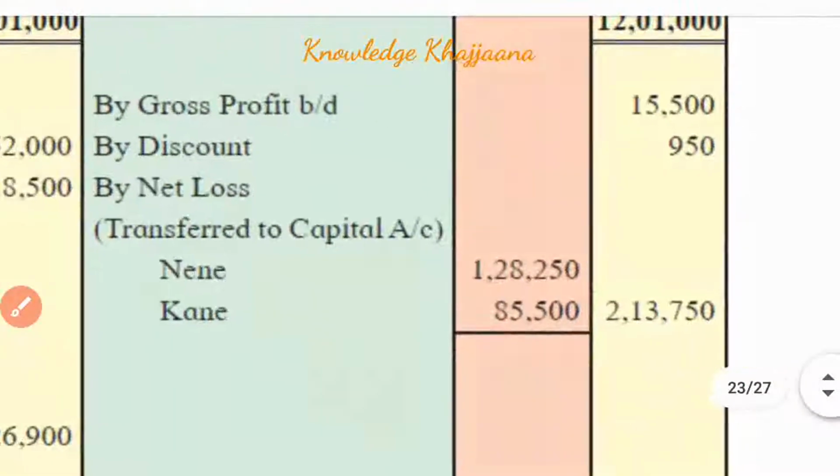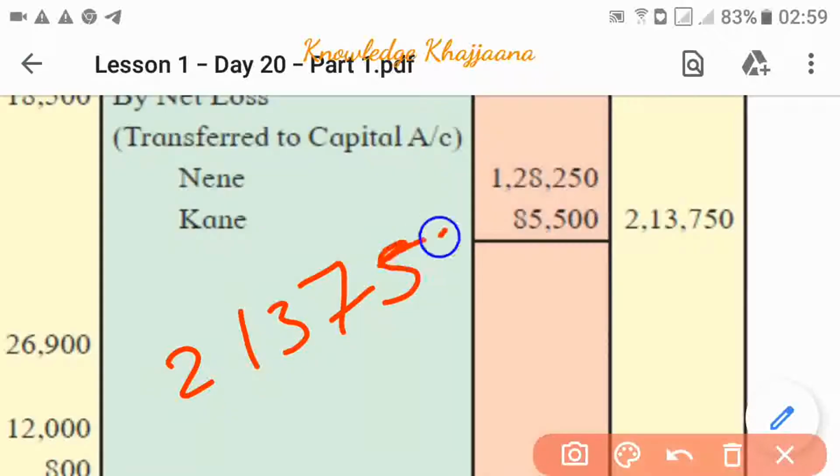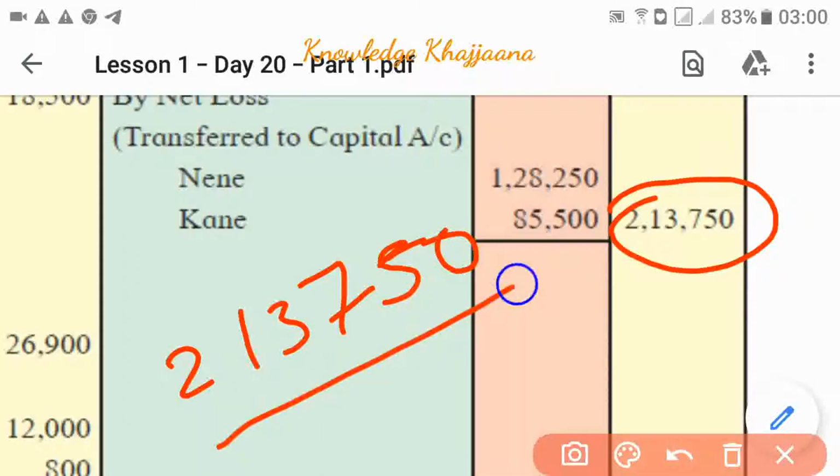We have to distribute this loss of 2,13,750 to Nene and Kane in the ratio of 3:2. Okay, so how many parts of that loss we have to make? Three parts to Nene and 2 parts to Kane. So total 5 parts we have to make. So we have to distribute this net loss 2,13,750 into 5 parts.